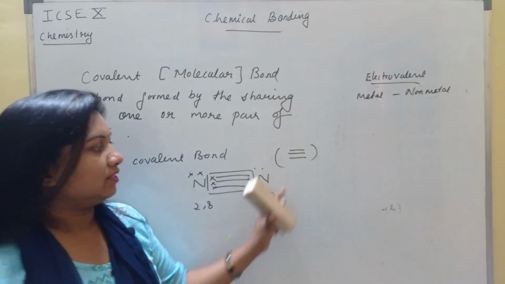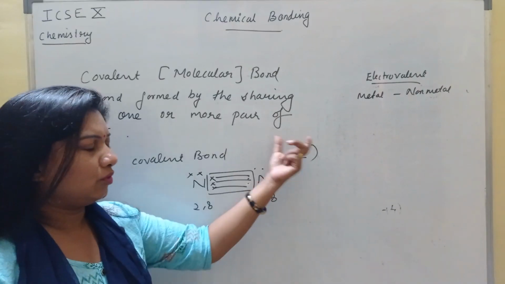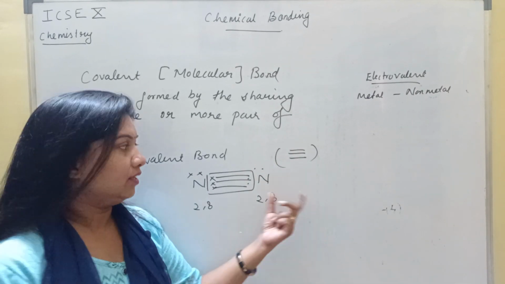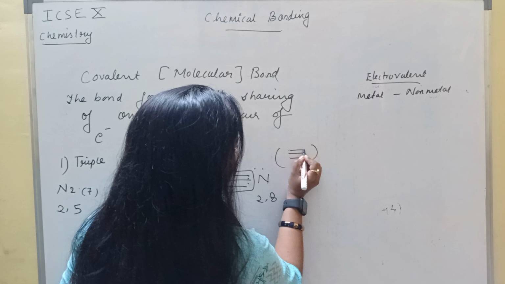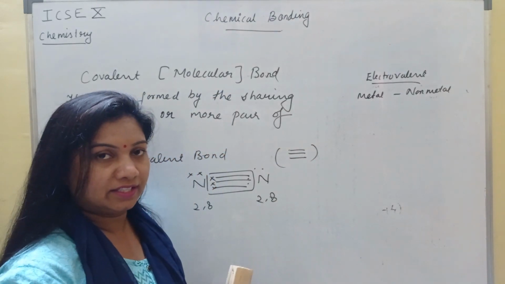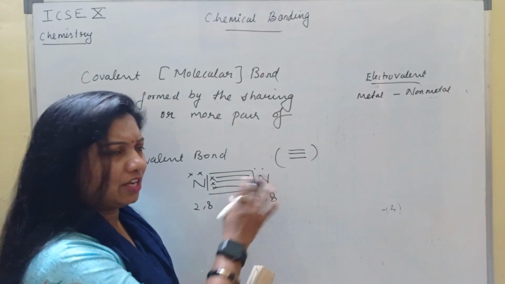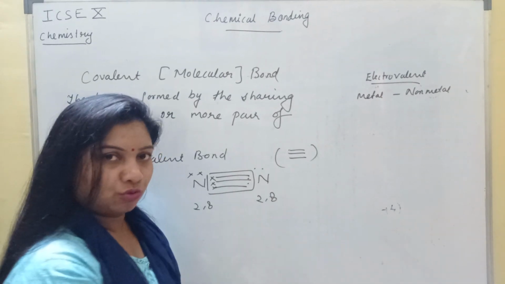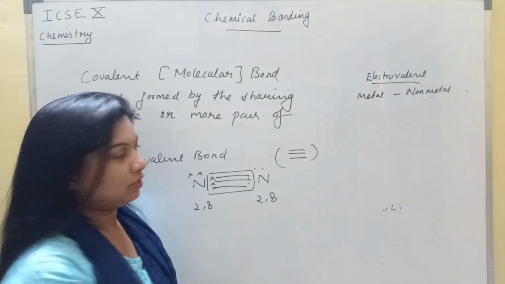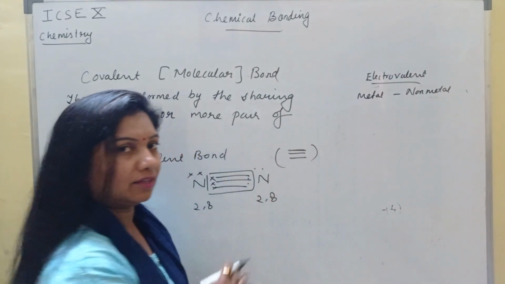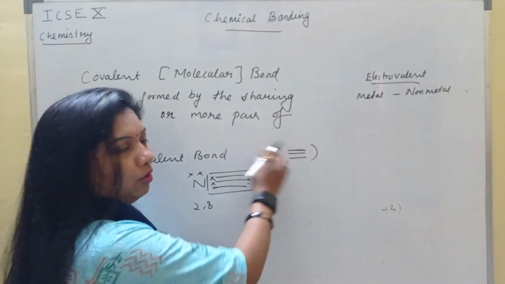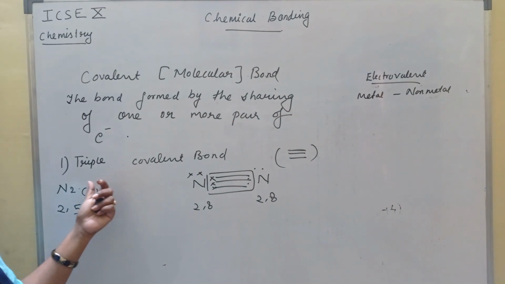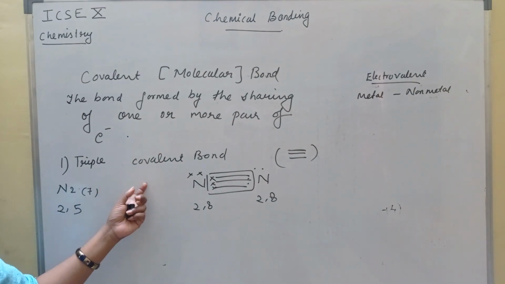See, dash means whenever we are showing, it is only a way of showing the bond. This dash has 2 electron in it, but in reality in a particular compound there is no dash over there. It is a compound, but we have to show it anyhow, we have to represent it. So this dash shows that a bond is formed. All right, so this is about single covalent bond, double covalent bond and triple covalent bond.